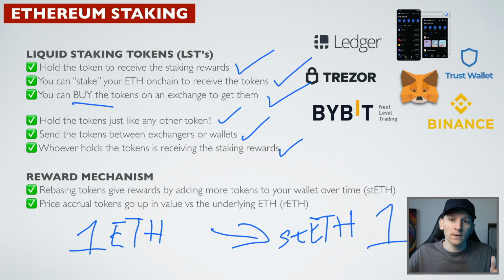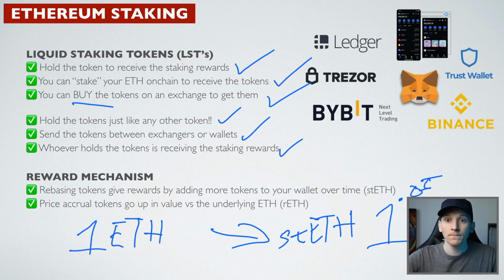You hold it for 1 year and you earn 5%. How does that 5% accrue to the token? You just have 5% more tokens. So at the end of the year, you have 1.05 tokens in your wallet. That's how the staking rewards are accrued. You actually have more tokens at the end of the year.